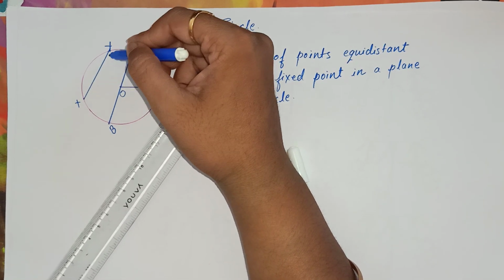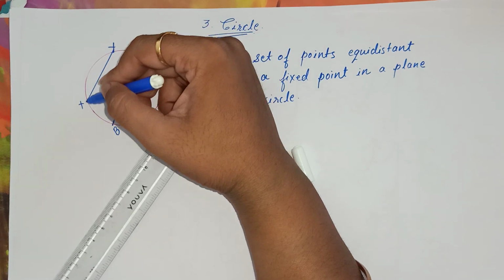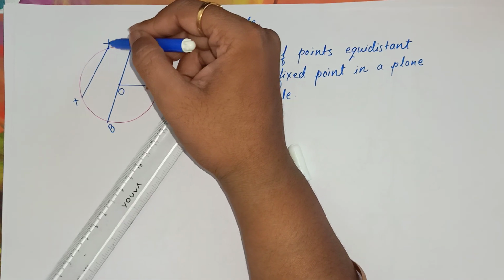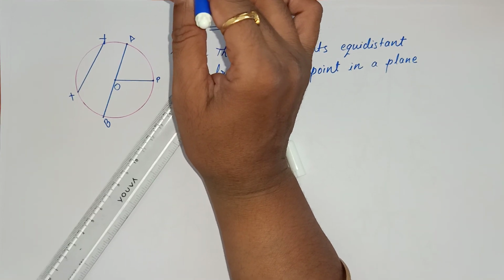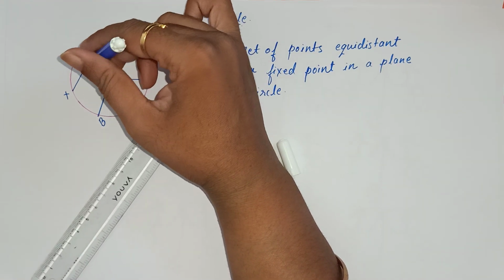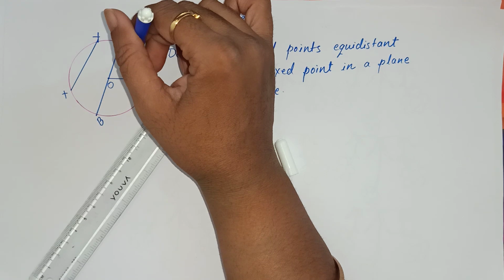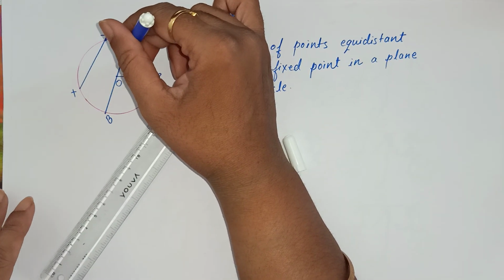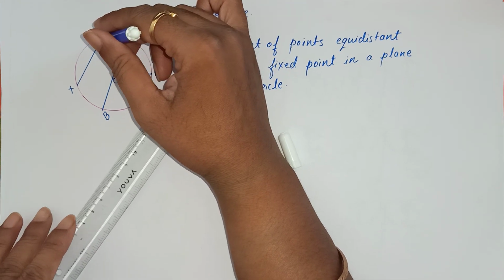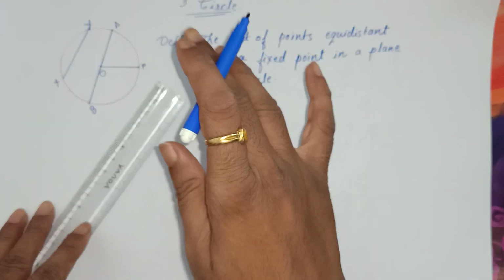A chord joins any 2 points on the circle. Okay, so I hope these basic concepts are clear to you. How many radii can a circle have? N number of radii a circle can have. Same way with the diameters and the chords. Okay, I hope you remember this.